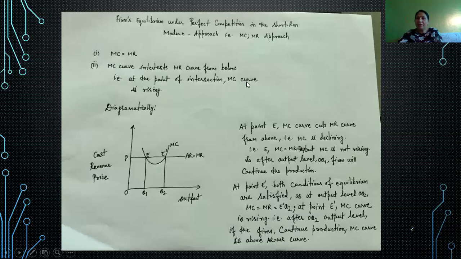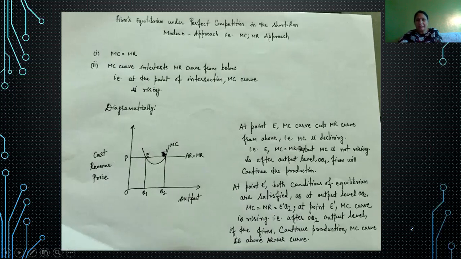As per the modern approach, a perfectly competitive firm is said to be in equilibrium if these two conditions are satisfied. First condition is MC equal to MR, that is, marginal cost is equal to marginal revenue at the point of equilibrium of the firm. And secondly, the MC curve intersects the MR curve from below. That is, at the point of intersection, the marginal cost curve should be rising.